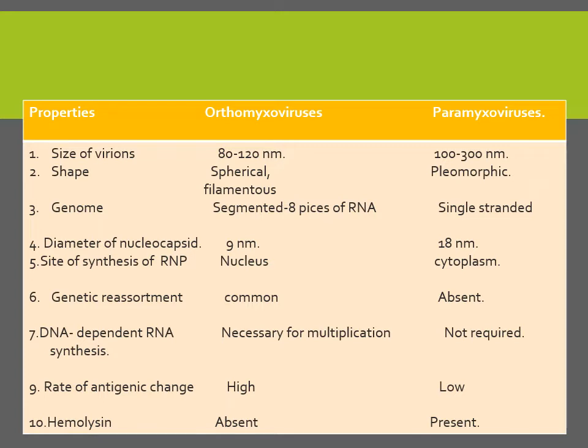Then genetic reassortment is common in orthomyxo. Why? Because the genome is segmented. Whereas in case of paramyxo, as there is no segmentation, reassortment, meaning a new strain coming because of a new genetic component, is absent. So these are a few important differences which you should know, and the most important of all these is the segmented genome, due to which the reassortment is taking place.